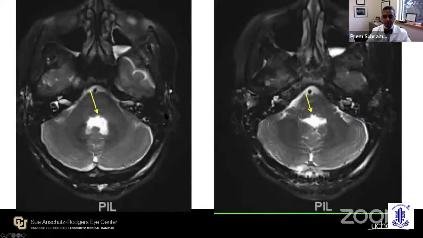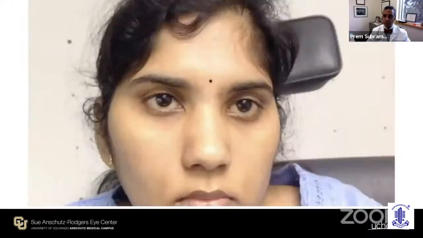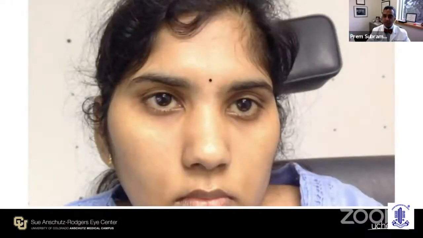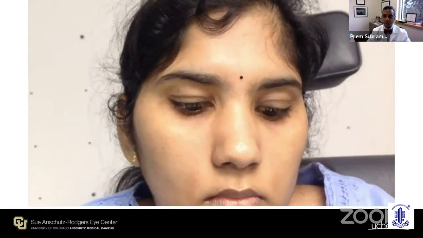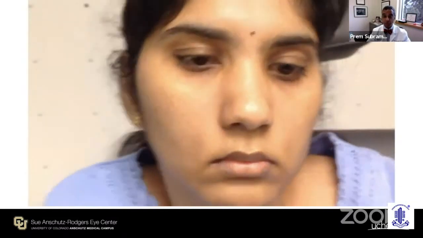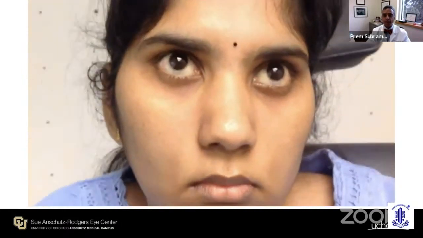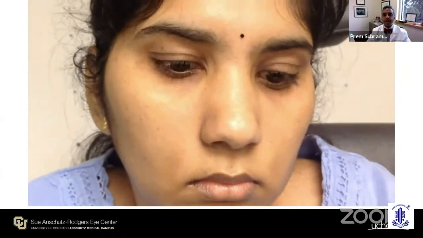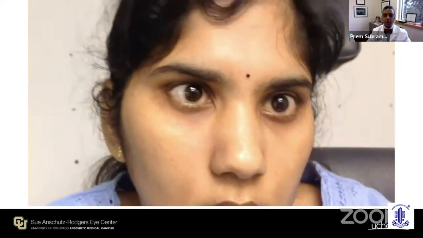And there is, where the yellow arrow is showing you, some edema in the PPRF and some damage to the PPRF from the surgery. And so this patient now presented to me with a complete inability to look to the side. So she has absolutely normal vertical movements, up and down gaze, completely normal. But now she's going to try to look to each side. And when she tries to look to each side, she's trying to do something.